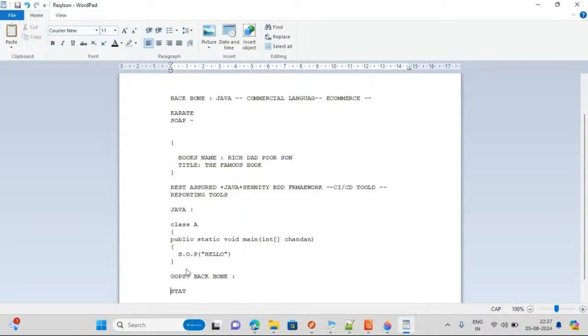In REST Assured we'll see a lot: how to fetch the data, how we'll extract some keys from the response, how we'll validate, what the exposed APIs are, if we hit them how we get the response and in what format, and how we can parameterize. These all things we will do. One Java example we'll do, and with the same example we will do one REST Assured concept, where we will get to know, okay, this is very much interesting, right?